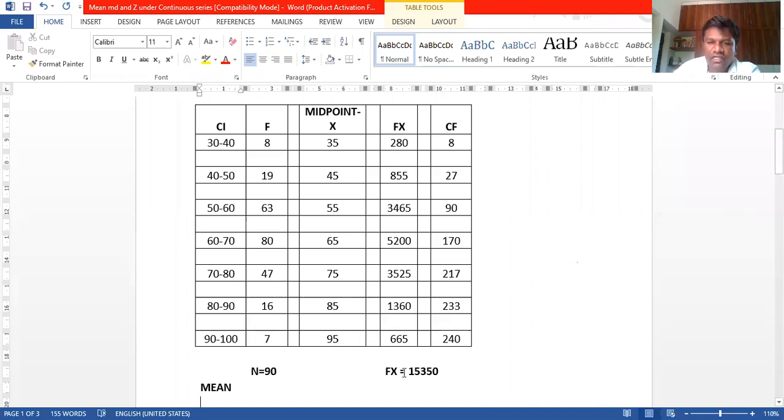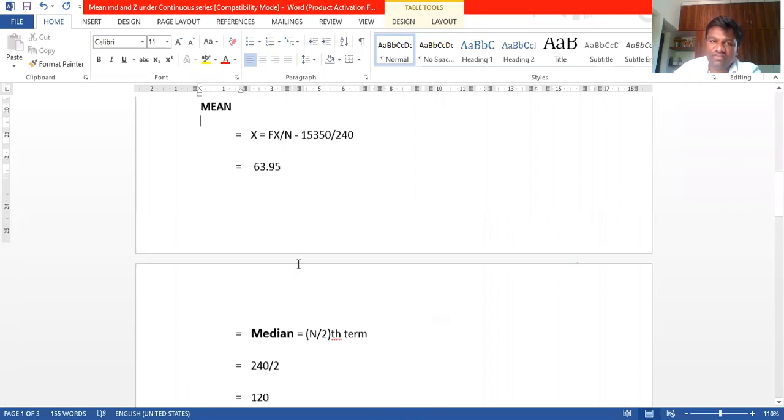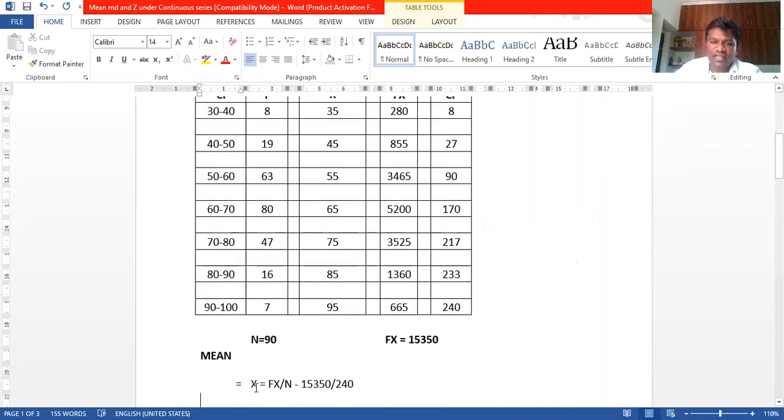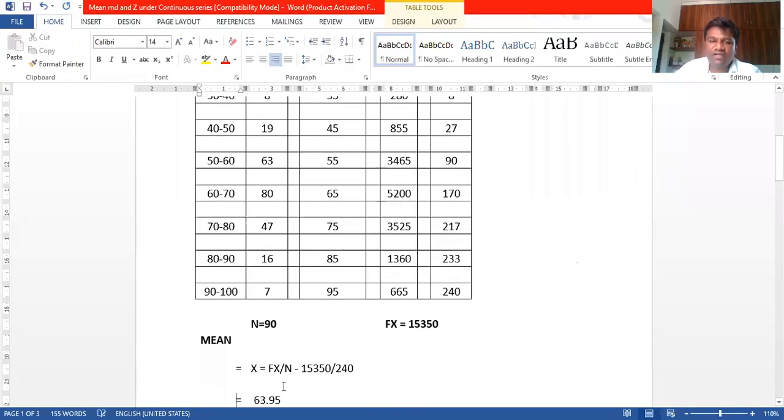In total we will get the fx value as 15,350. 15,350 is the fx value. That n is equal to 90, this is the total frequency. Now the mean formula is x bar, sorry, bar is not there here. x is equal to sigma fx divided by n. Sigma fx is the value 15,350 divided by n, 90.